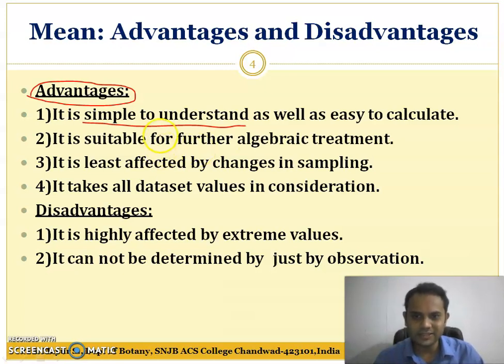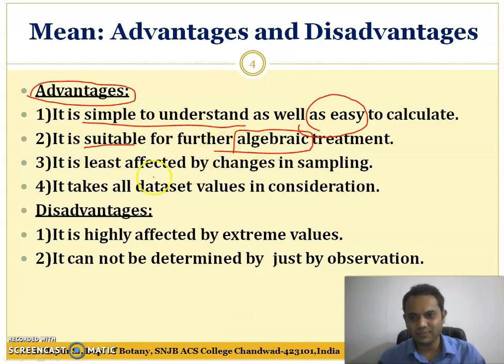It is very easy to calculate. It is suitable for further algebraic treatment. It is least affected by changes in sampling, because it takes all the data sets.